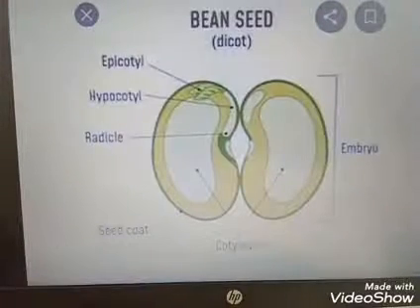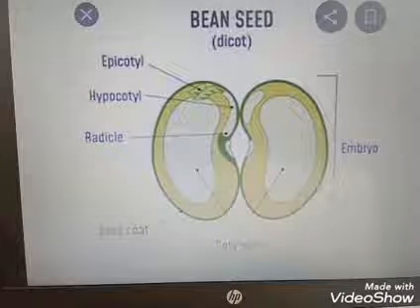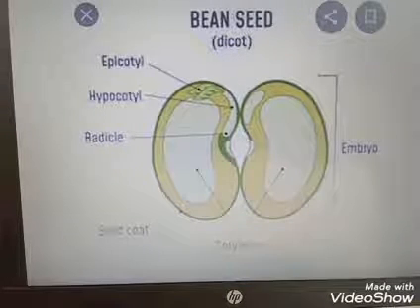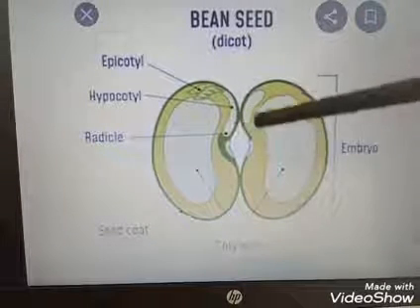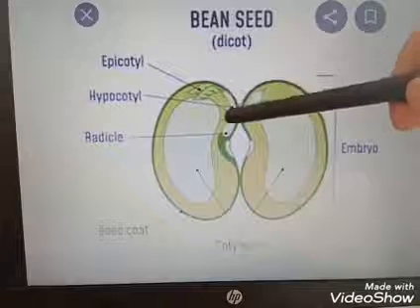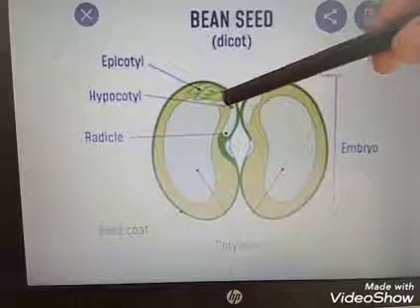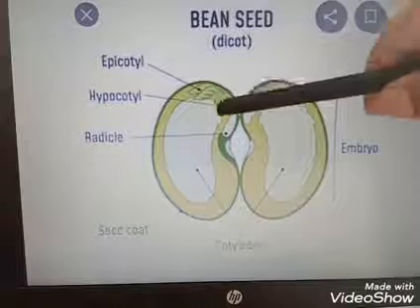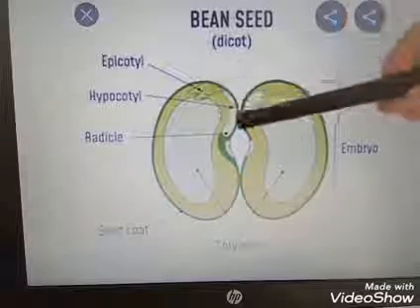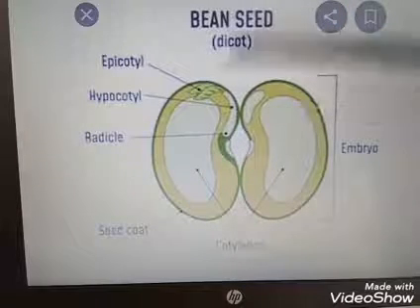Clear? Here is the dicot seed, a bean seed is an example. Here the two cotyledons are there. Above the embryonal axis it contains epicotyl and below it contains hypocotyl. Clear?